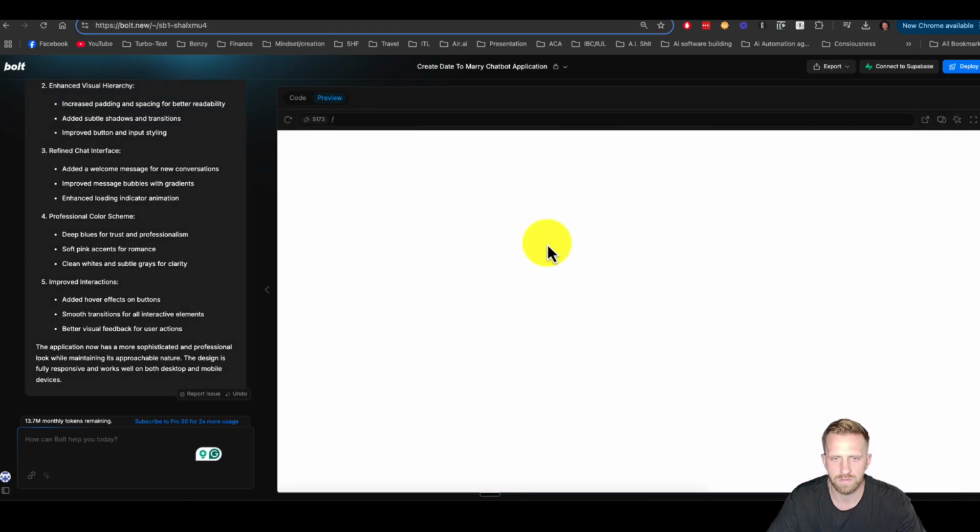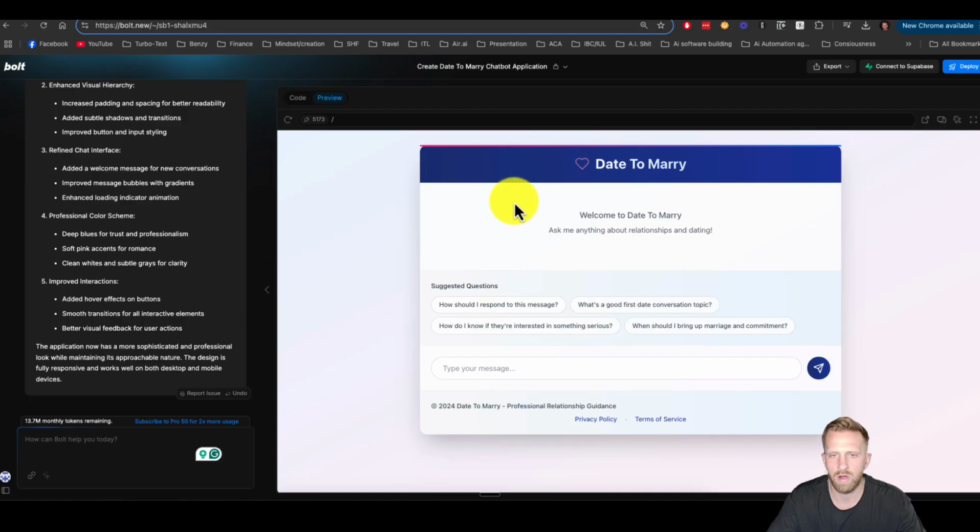A little bit better. Still not up to par, what I was thinking. I wanted like a darker theme, but it's better than it was before, right? I don't mind it. So this is a very simple creation, but it's almost done. You know what I mean? If I was more specific with my prompt, I can get the right colors and things, but I just want to see what it can produce without me having to specify so much.